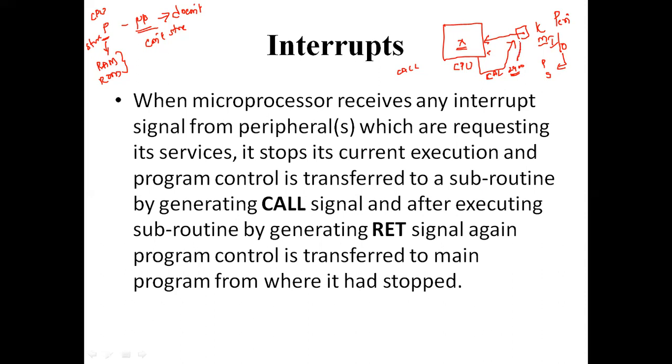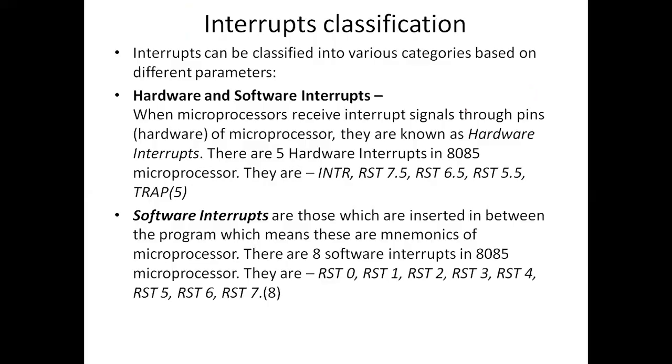So by attending this here, and by placing the return instruction, it is going to come to the normal execution of the program. So this is how we are going to execute the call and return instructions. So what I mean to say is, interrupt is nothing but when the CPU is proceeding its own program. If from outside, if any other request came, that we call it as an interrupt. Fine. So this is how interrupt.